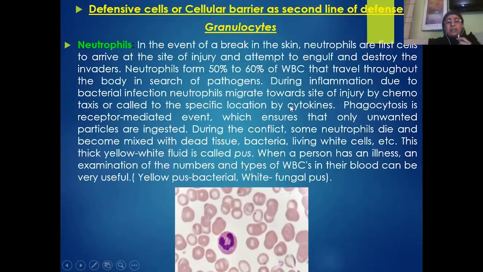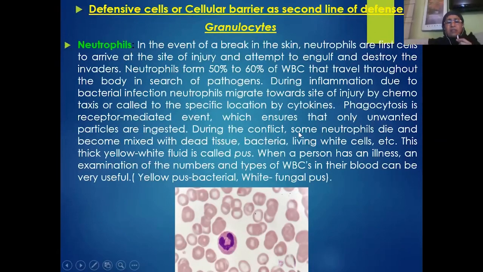These cytokines send signals to the neutrophils and inform them about the site of injury. Thereby the neutrophils migrate to the site of injury and initiate phagocytosis, which is highly specific. What I mean to say is that it is not simple phagocytosis, it is receptor mediated phagocytosis, which ensures that only unwanted particles are ingested by the neutrophils.